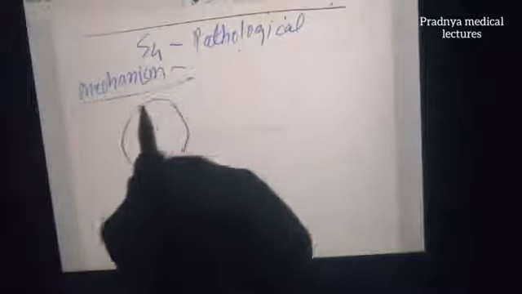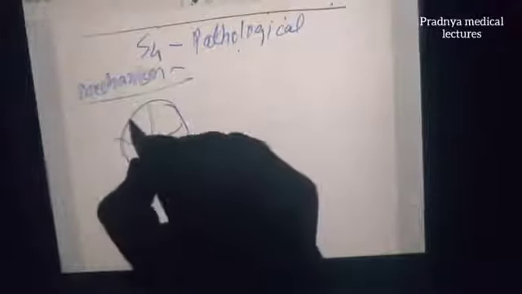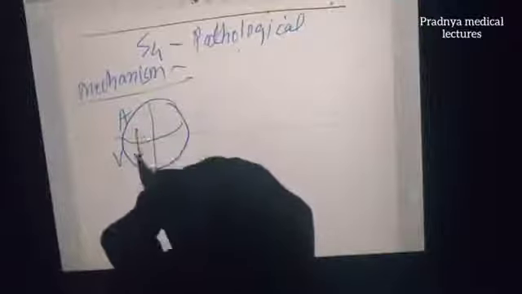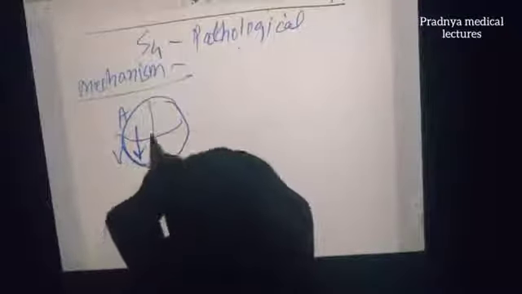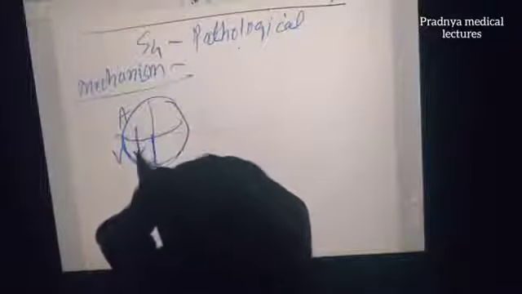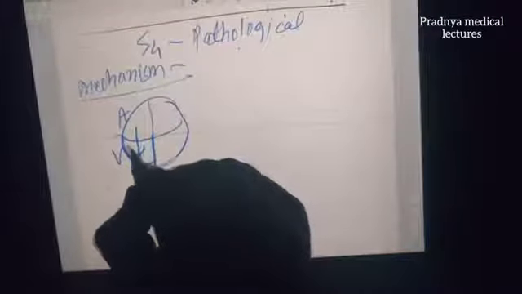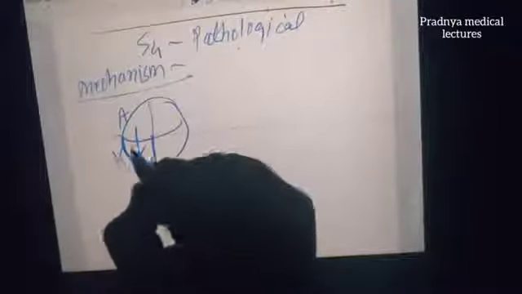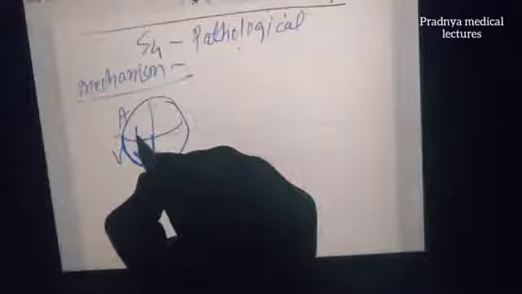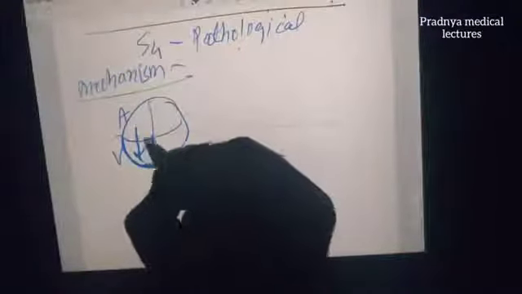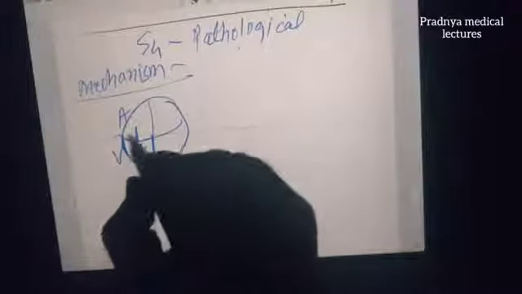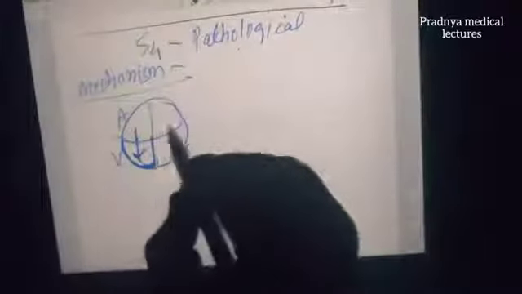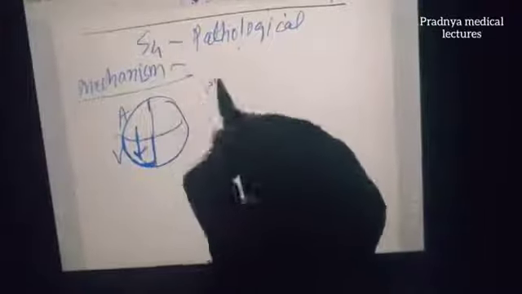Now the fourth heart sound is mainly produced due to the active forceful contraction of the atria against a non-compliant ventricle. So the ventricle is non-compliant, which means whatever blood is entering the ventricle in the rapid filling phase, the ventricle is not so compliant as to accommodate that volume. So the atria has to apply more pressure to include the volume coming from the atria. So the atria will increase the pressure by generating a contraction.